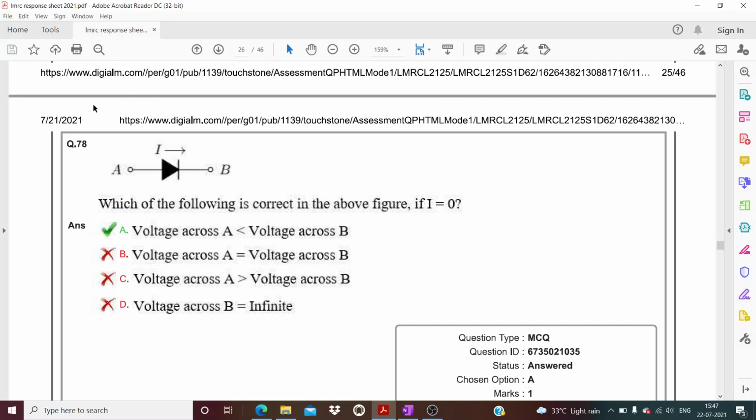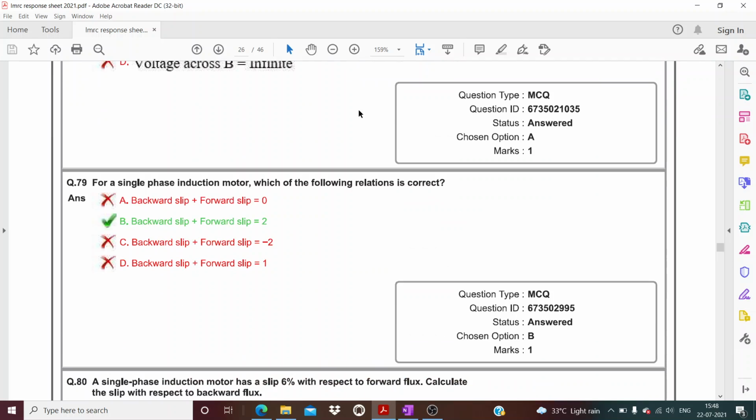Now question number 78. This is just a basic question. Whenever VB will be greater than VA, then this diode will not turn on. Therefore A is the right answer. This is very basic.